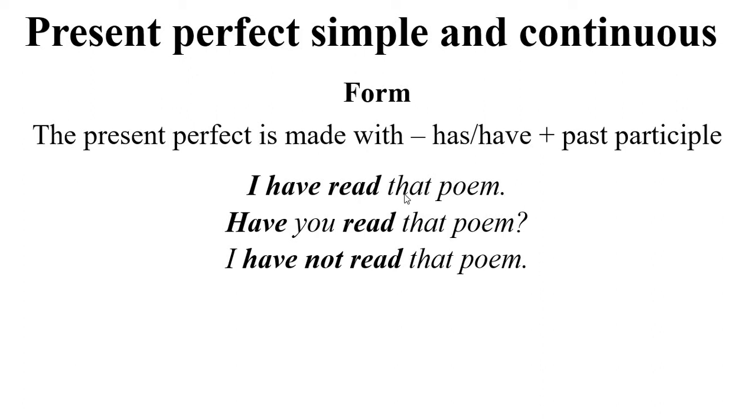I have read that poem. Have you read that poem? I have not read that poem. Affirmative, question form, negative. So notice in the three examples, I am using have. This is not the main verb. This is only a helping verb. It's an auxiliary that helps the main verb. This is the main verb. This is the main verb.